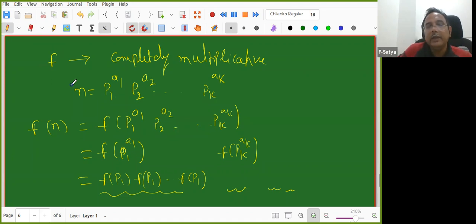So we are doing number theory, and now it is useful. My function is already completely multiplicative. If I know it at the primes, that is sufficient. What happens if it is only multiplicative but not completely multiplicative? Somebody can predict now. I know that it is multiplicative but not completely multiplicative.